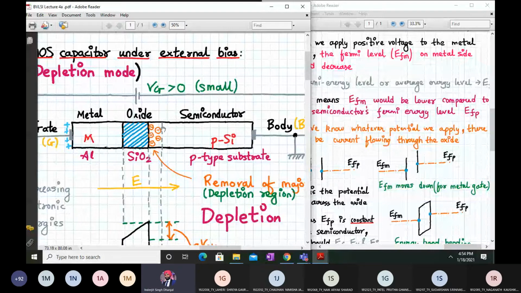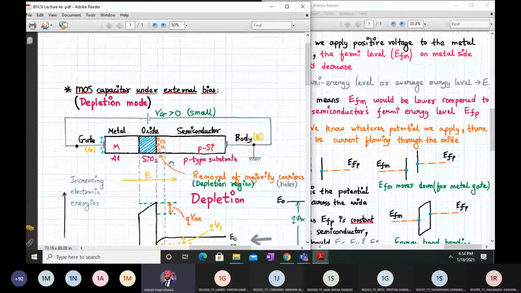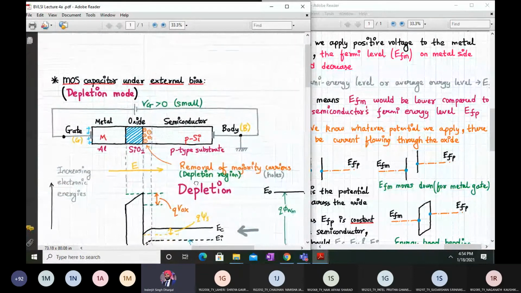So whenever the holes leave their position, since they are getting attracted towards the negative terminal of the supply, they leave behind immobile acceptor ions. Immobile means they cannot move, but they are negatively charged. So we have a negatively charged region near the Si-SiO2 interface.